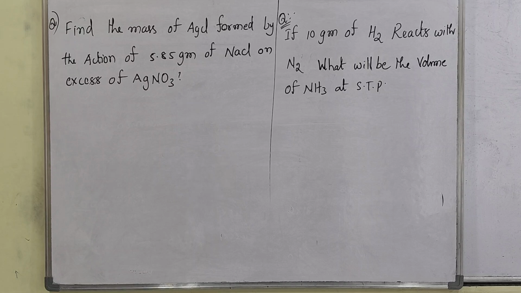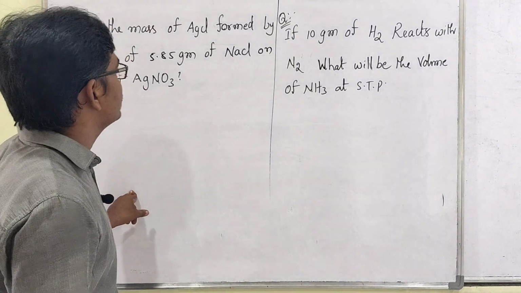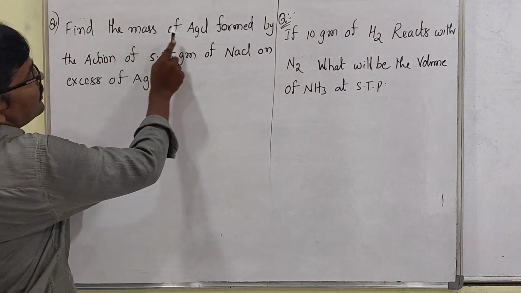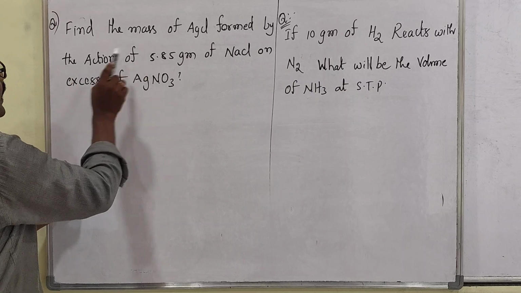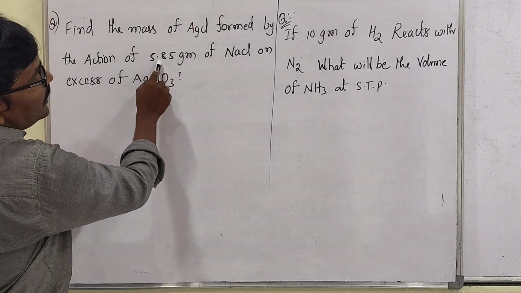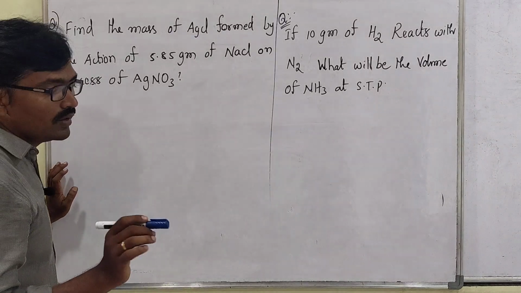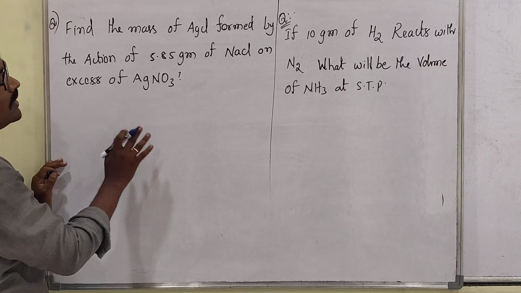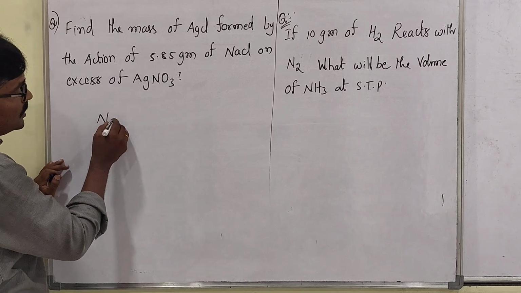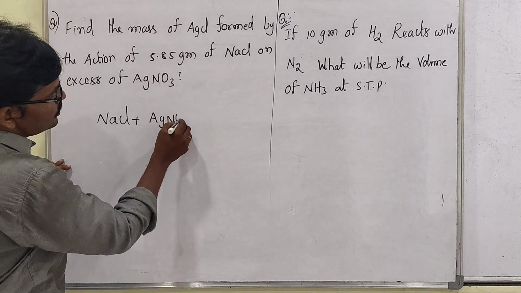Yes, look my dear students, here two questions are there based on stoichiometric calculations. Find the mass of AgCl formed by the action of 5.85 grams of NaCl on excess of AgNO3. First you have to write the equation. What is the equation? Between which the reaction is taking place? The reaction is between NaCl plus AgNO3.